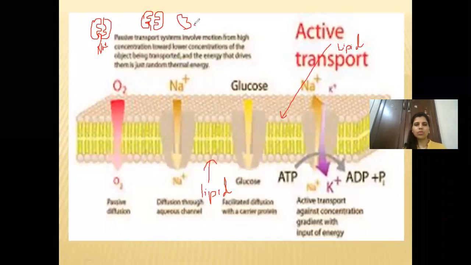So this gate will open and the sodium which was here will be thrown over here, and the sodium will reach here.